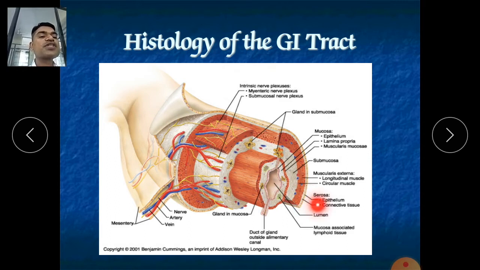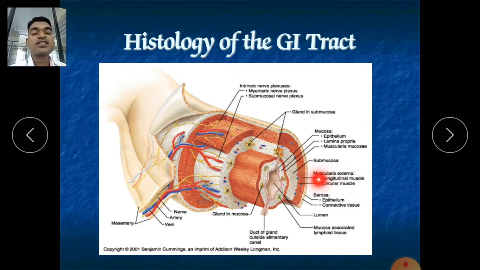Now before the serosa there is the muscularis. Actually the muscularis has skeletal muscle, which is required for voluntary action. Where will it be found? It is found in the part of the esophagus, where we have the habit of swallowing. The swallowing process is also called deglutition.